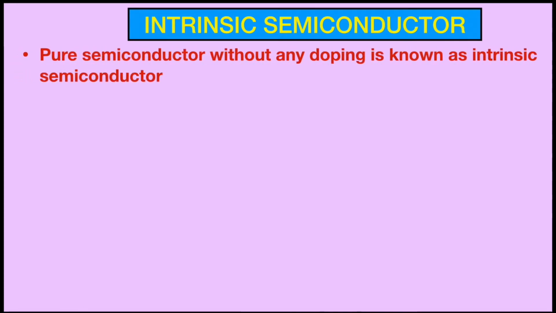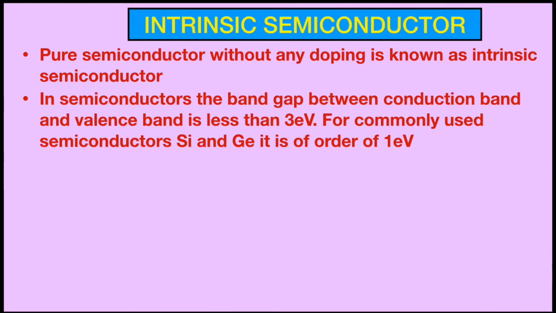The semiconductors are of two types. The first type is intrinsic semiconductor. Whatever we studied so far about the semiconductor comes in the category of intrinsic semiconductor. So the pure semiconductor without any doping is known as intrinsic semiconductor. In semiconductors, the band gap between conduction band and valence band is less than 3 electron volt, that we discussed in the last video lecture. For the commonly used semiconductors, silicon and germanium, this band gap is of the order of 1 electron volt.